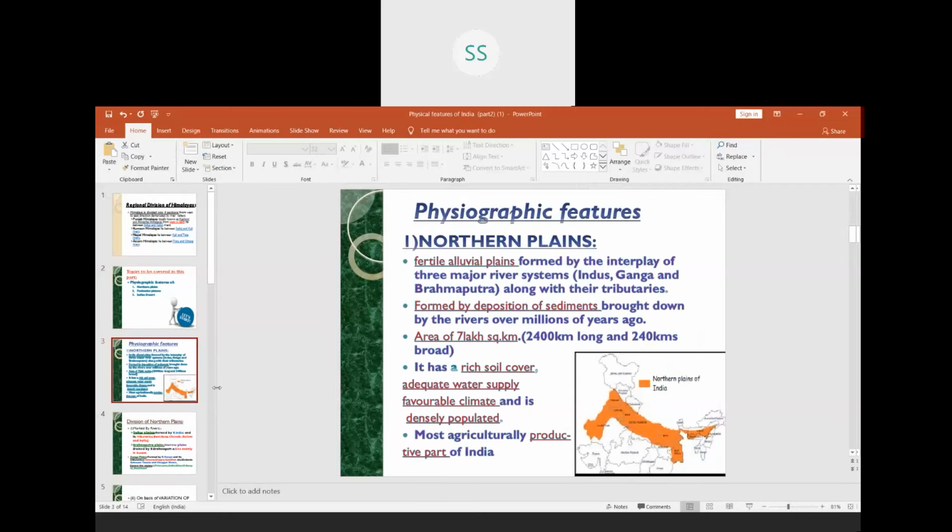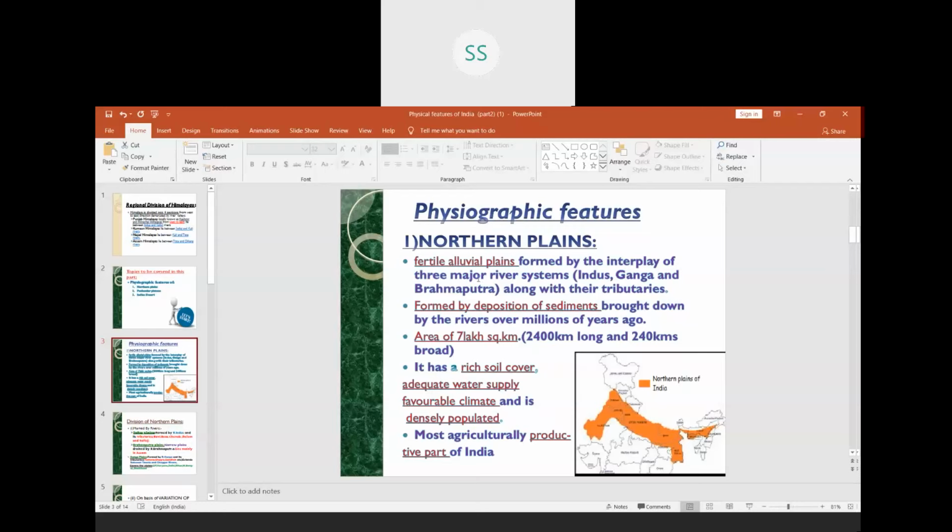You can see here, children, there is a map also I have shown where you can see the stretch of the northern plains. Where are northern plains over there? In which all states you can see the northern plains? For example, you can see the northern plains in Punjab, in Haryana, in Uttar Pradesh, in Bihar, part of even the Chhattisgarh, part of Jharkhand, then West Bengal, and part of Assam. Also, we can see some of the plains, that is the northern plains also. So let us do the features of these northern plains, children.